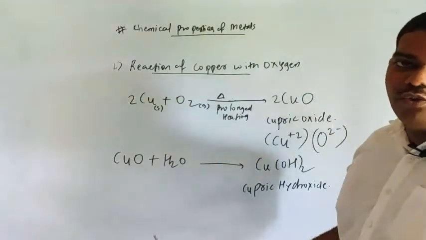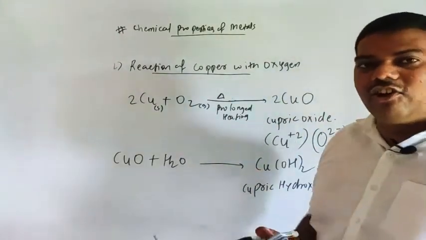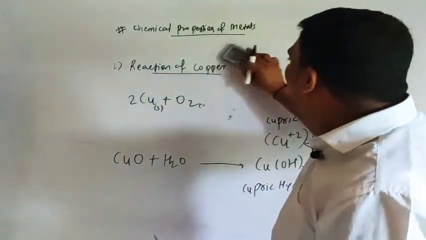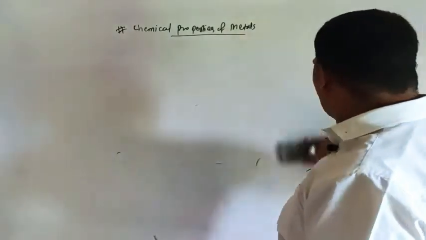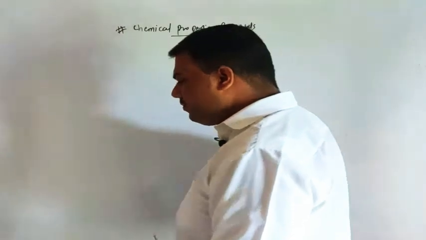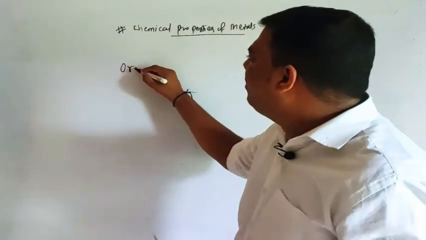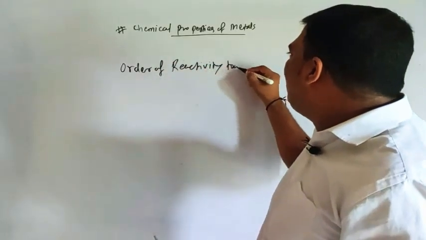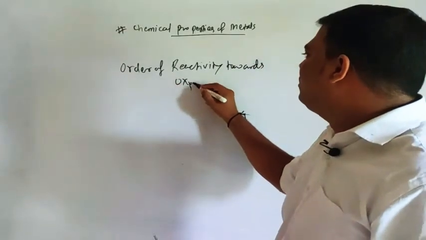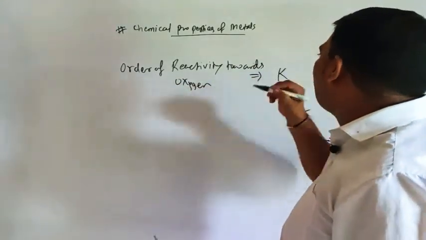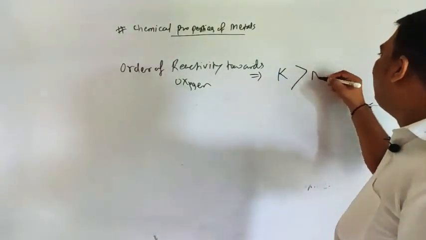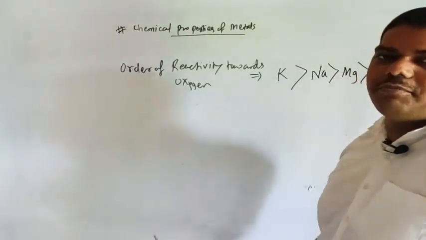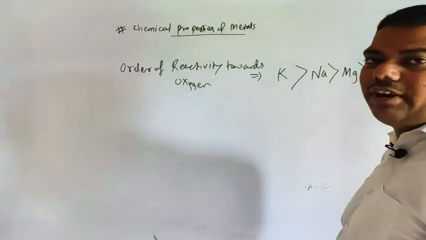Okay, so we can write here the reactivity order of different metals. Understood? So see how we can write the order of reactivity towards oxygen. First what will come? Potassium, then sodium, then magnesium, then your copper. So this is very much important for your competitive exam.